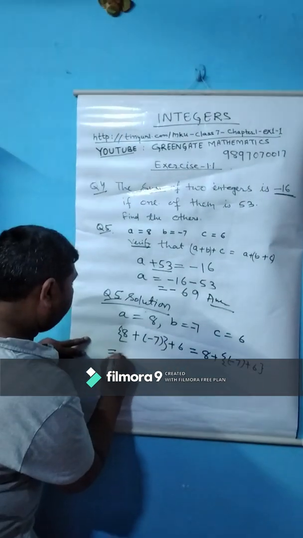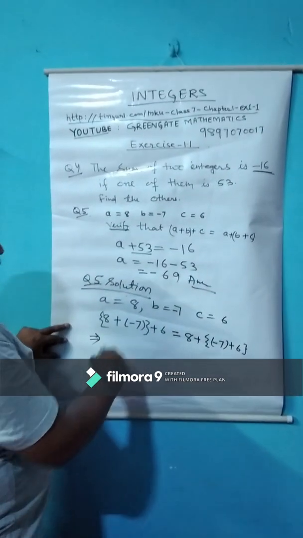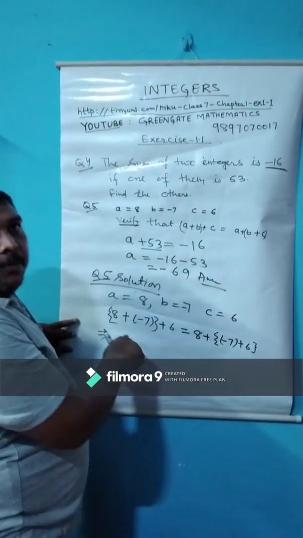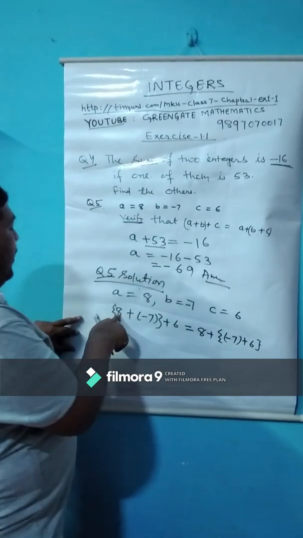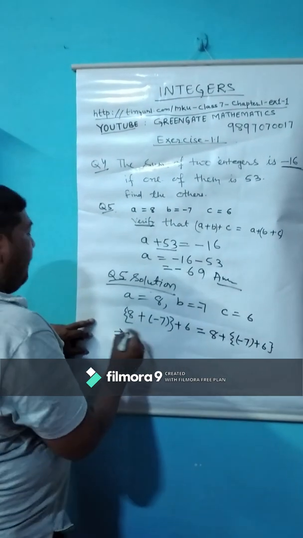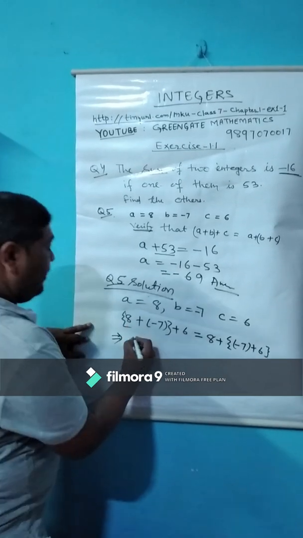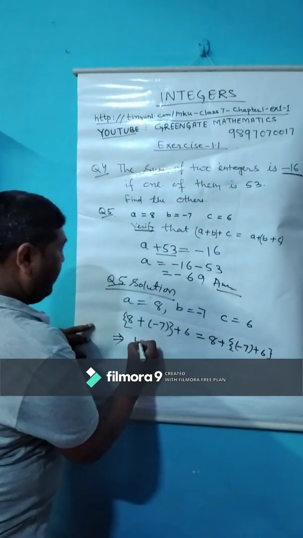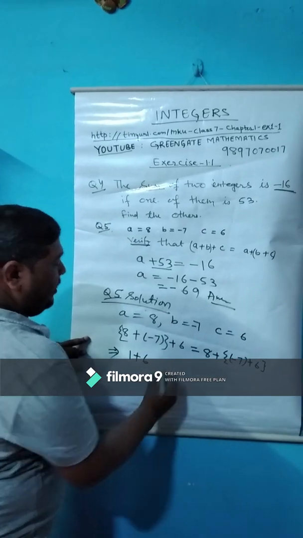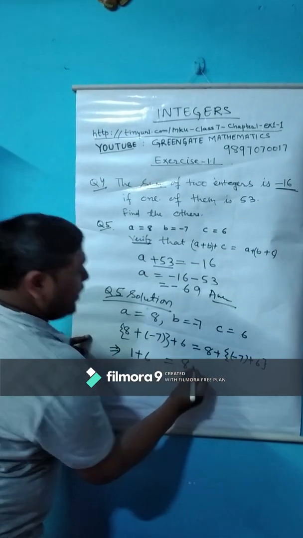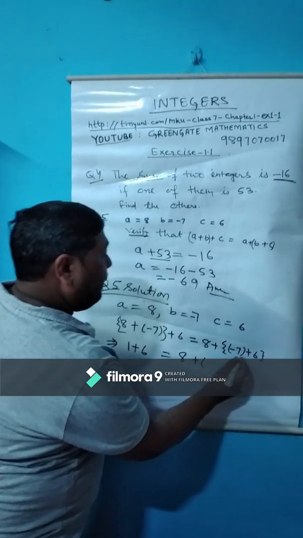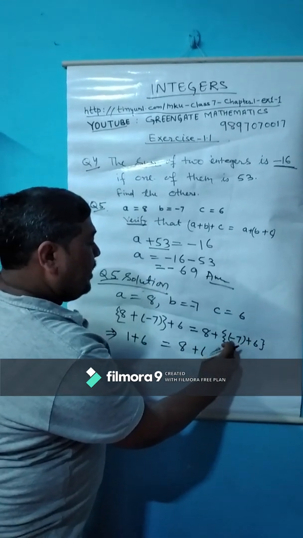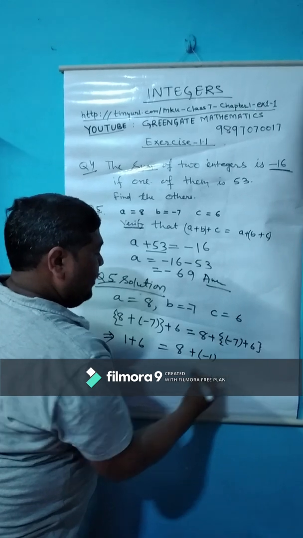Children, according to our question, first we have to do the work of the brackets, the curly brackets. It will be 8 minus 7, 1, but 8 is greater, so its value is 1, plus 6 equal to 7, and here it will be 1 but negative.